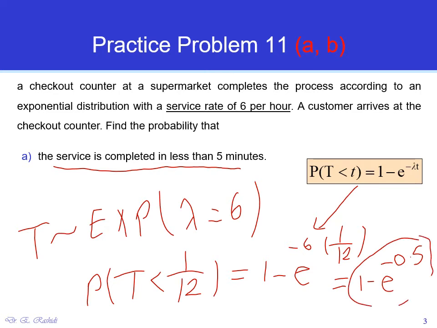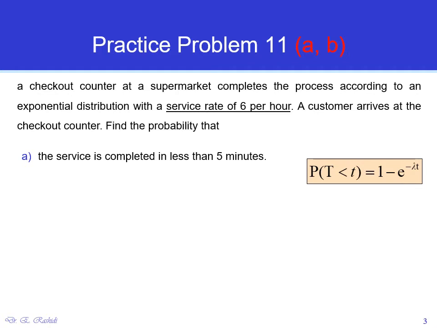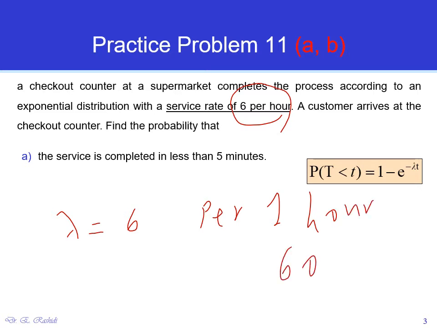Or we could go to a scale of minutes instead, everything minutes based. Let's go with that. So we have to convert this lambda to minute based. So we have 6 customers per 1 hour. 1 hour is 60 minutes. So this means we're going to have one customer per 10 minutes.